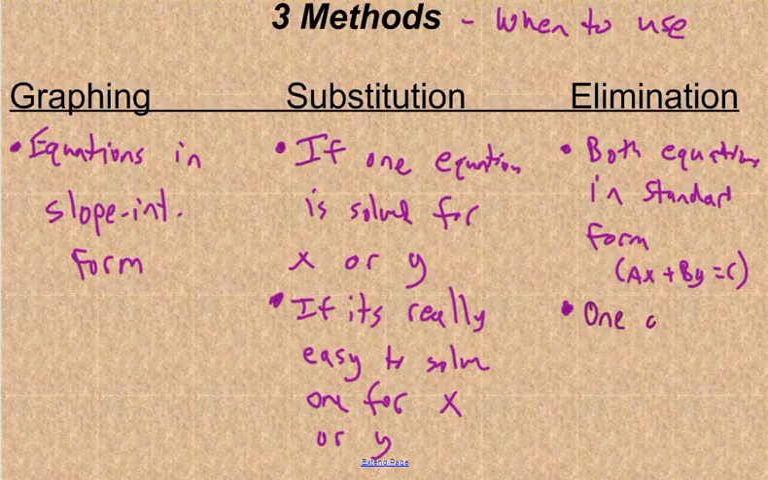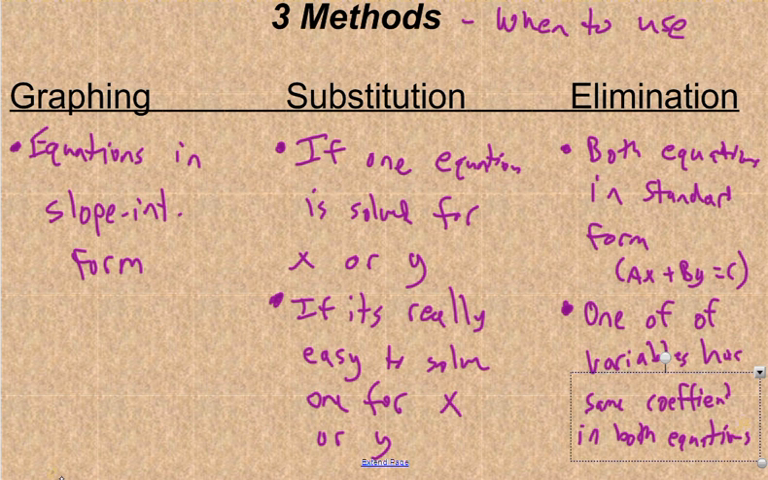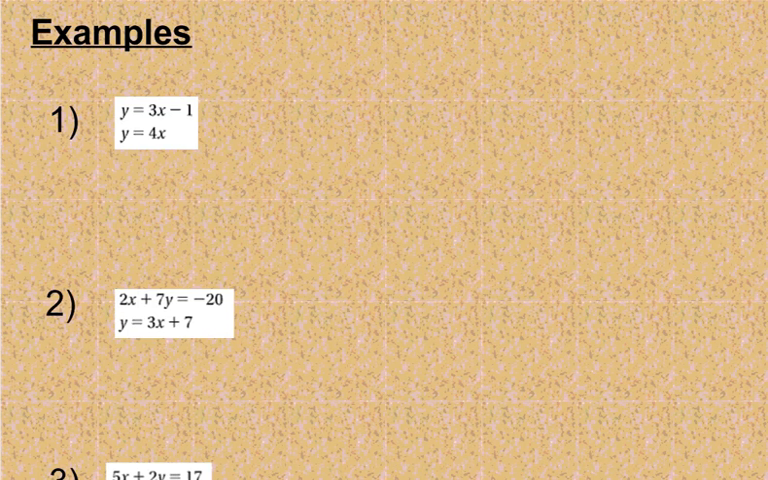And the other time is if one of the variables has the same coefficient, like it's set up there. So the number in front of the variable is the same in both equations. Because then, remember with the elimination method, it's really easy to add or subtract both of the equations. So I'm going to give you three equations here, and I'm going to have you choose which one you think is the best method for each.